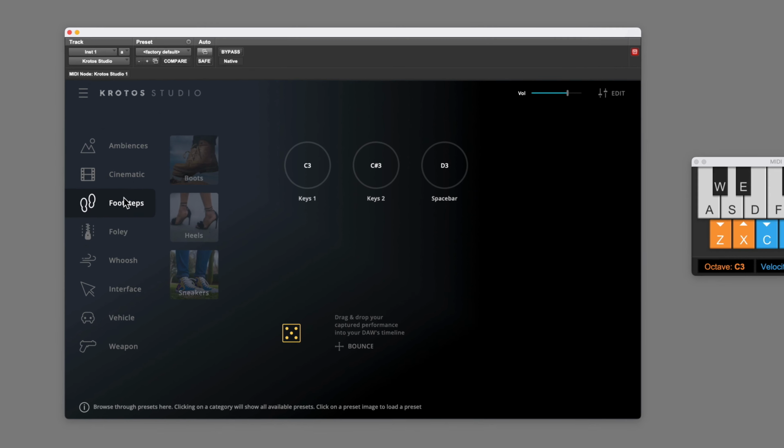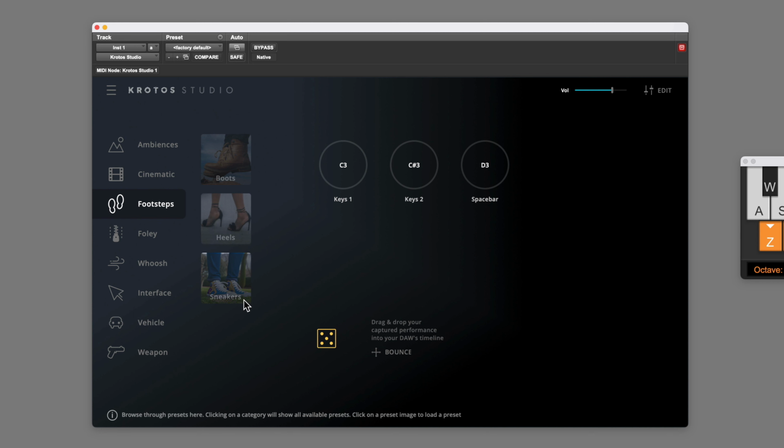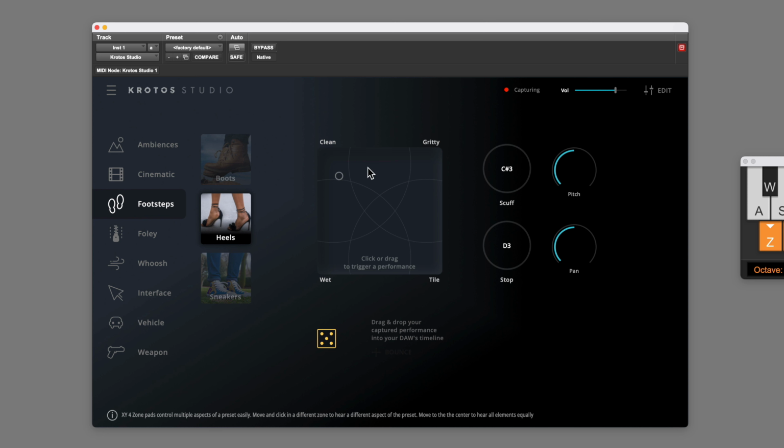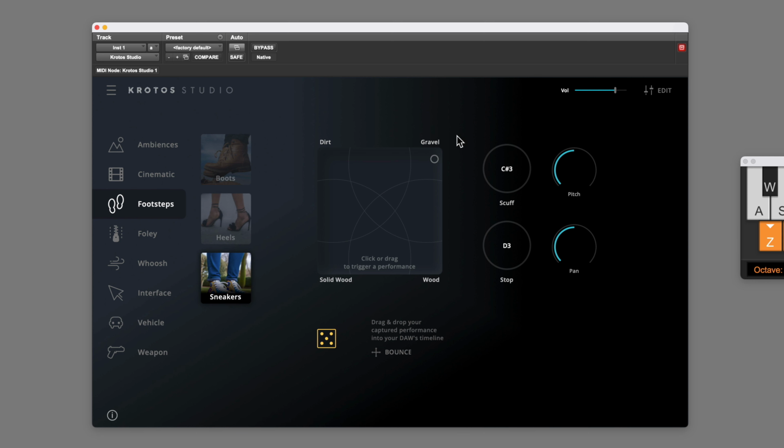And finally, if we move into the footsteps category, we've now got heels and sneakers as two new effects. So if you've got somebody walking between different surfaces, you can tailor this as needed. Let's try sneakers. Once again, we've got control over those different floor surfaces.